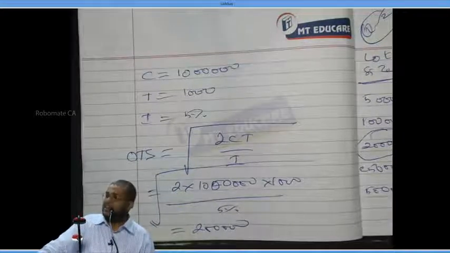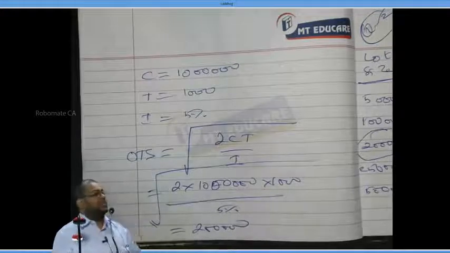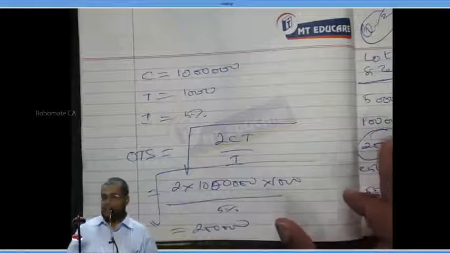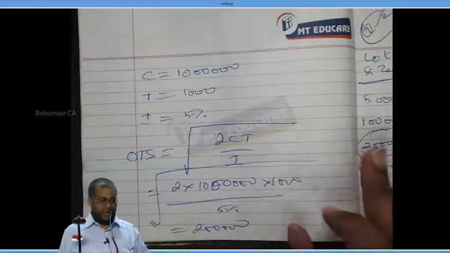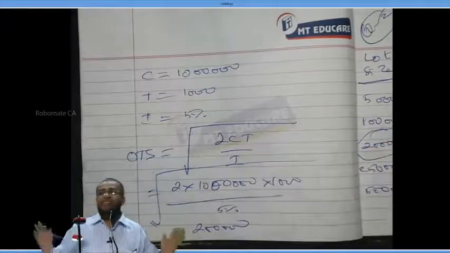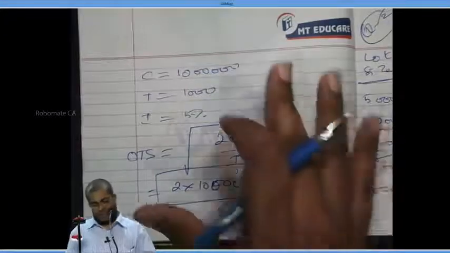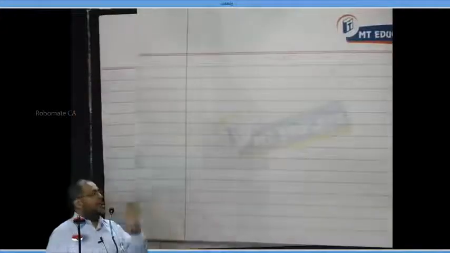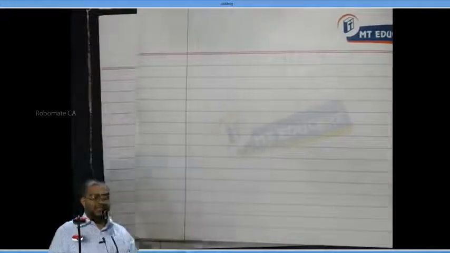Everybody understanding it or not? With this, we complete this concept called the Bowman model. In another 10 minutes, we'll discuss a concept called the Miller-Orr model. Up to this, everybody following? Now, next. The last concept we'll be discussing is the Miller-Orr model. With this, we'll complete the batch.